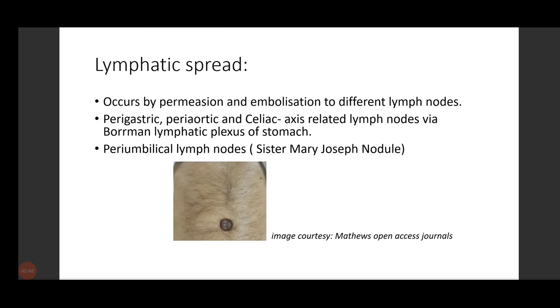Lymphatic spread is a very important spread for any kind of cancer. It spreads fast. Lymphatic spread and blood-borne metastasis are very important. Okay? Periumbilical lymph nodes are seen. This is a very important question for your NEET MD examination. Sister Mary Joseph nodule is seen in the umbilical area. Okay, this black one is your nodule. Periumbilical lymph nodes, Sister Mary Joseph nodule, is a very important MCQ.